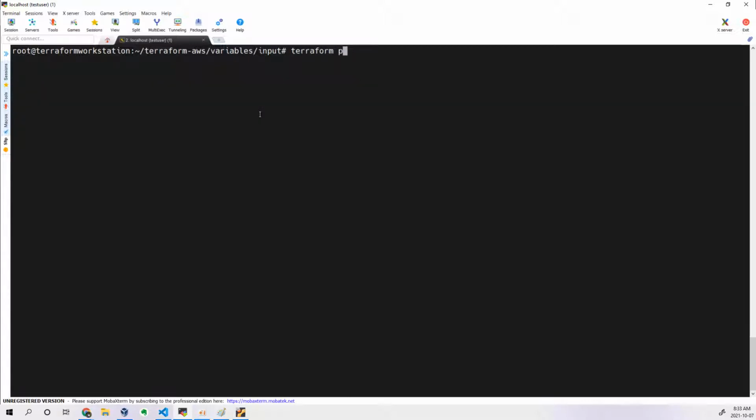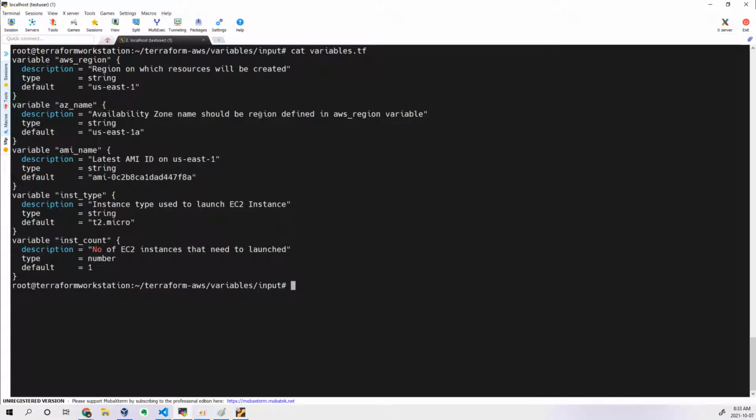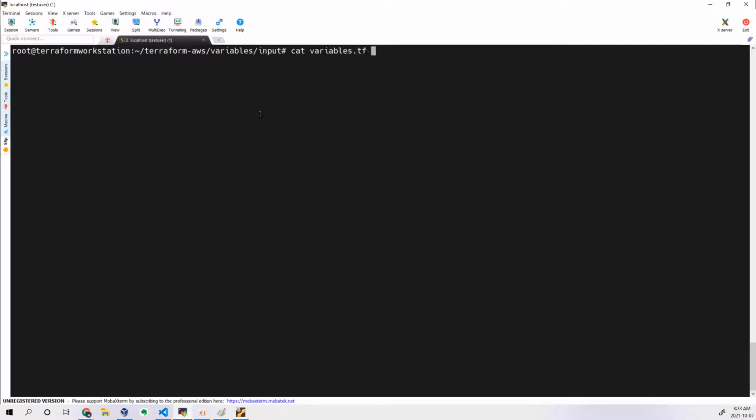So Terraform plan. Let's give a plan. Before that, how many counts did I give in my variables? Only one count, right? That's all. So you can see I've written a number over there. So now Terraform plan.